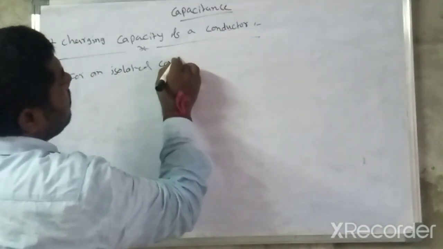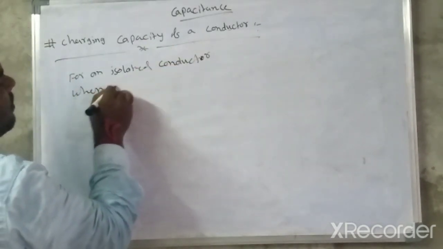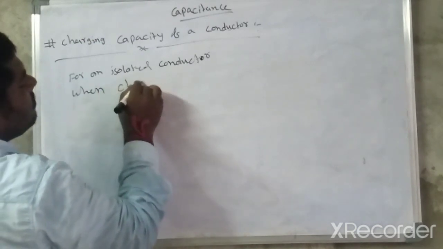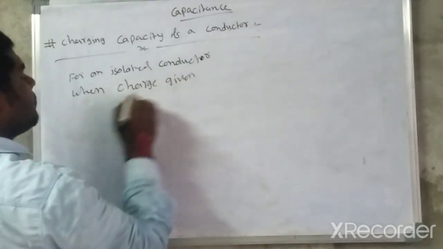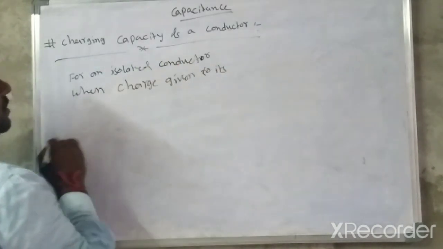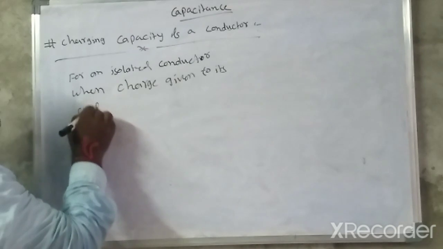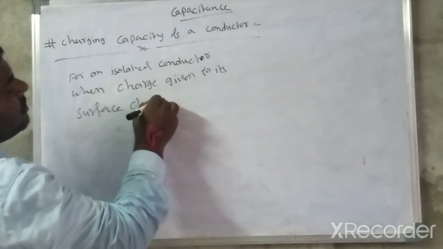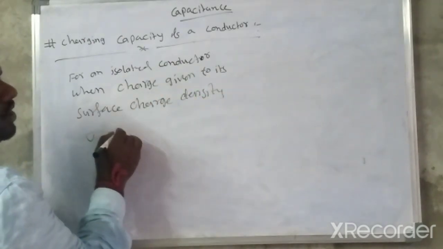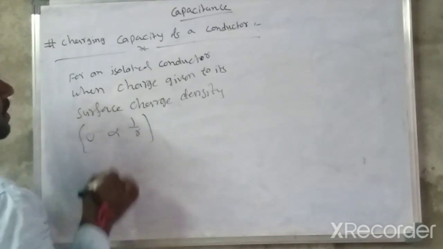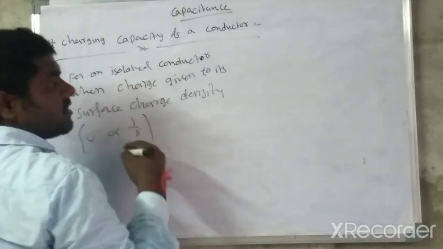conductor, when charge is given to its surface, the charge density sigma is directly proportional to 1 by r. Already we discussed this part. So if radius is more, charge density is less.